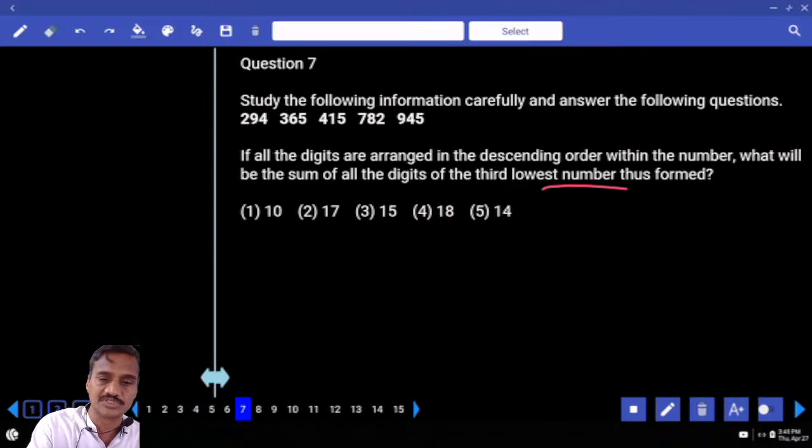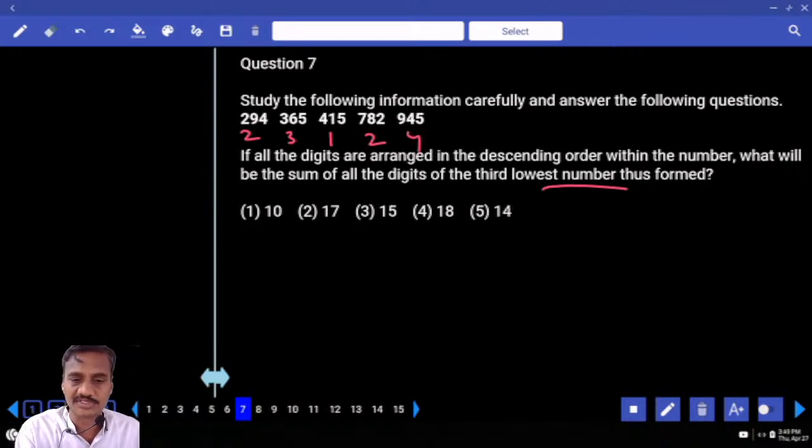Third lowest number, this is 2. Now this is 3. This is 1. This is 2. And this is 4. Among these three, what is the third lowest number? Now, 1 and 2, these two are the lowest. 249. Now here all the digits are arranged in descending order within the number.